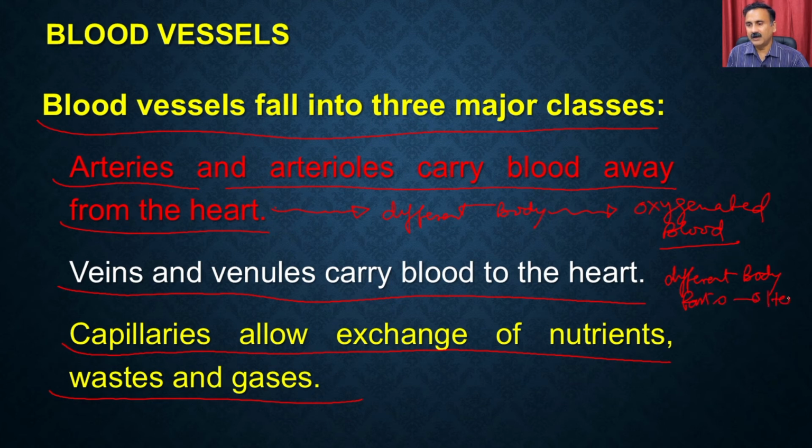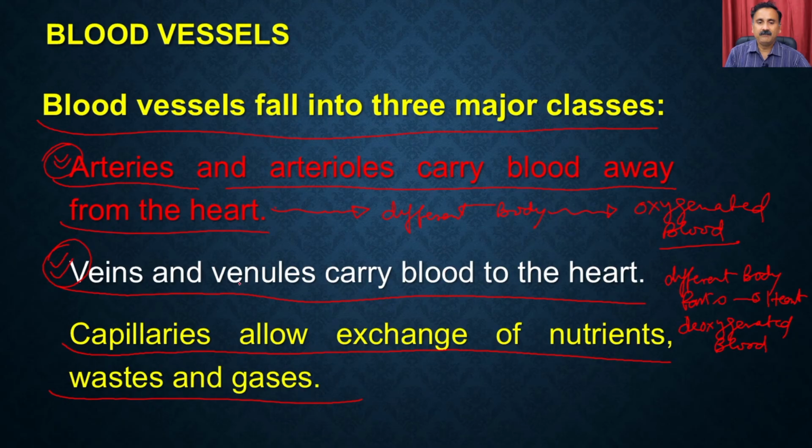And they mostly carry the deoxygenated blood, which means the veins carry the deoxygenated blood and the arteries carry the oxygenated blood. And since the arteries and arterioles carry the blood away from the heart, they are deeper in the body compared to the veins and venules, which are present closer to the surface.